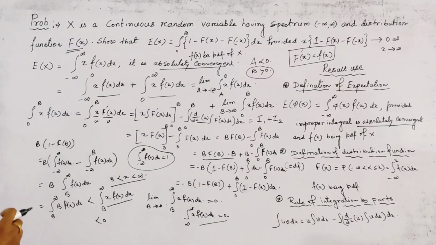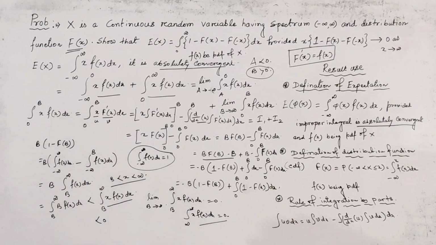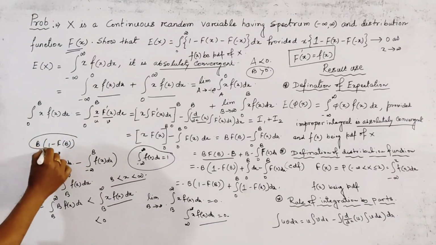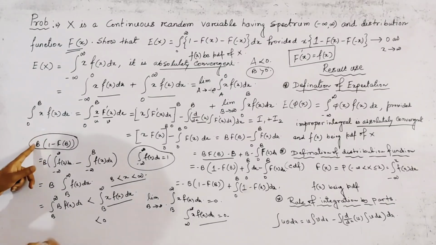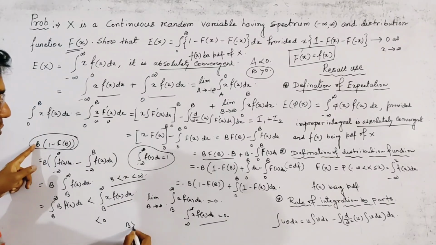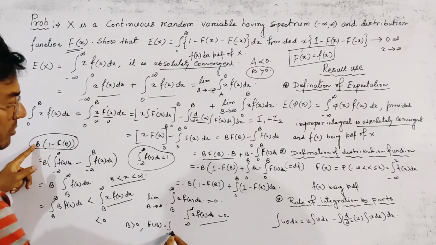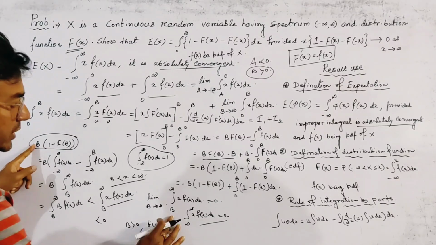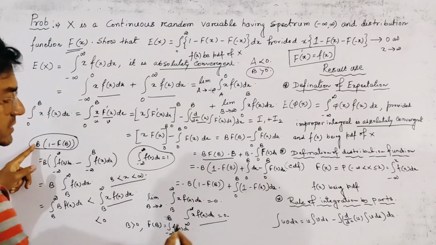But when we take the limit b tends to infinity, also from the left side, b is greater than 0, and F of b is the integration minus infinity to b f(x) dx.